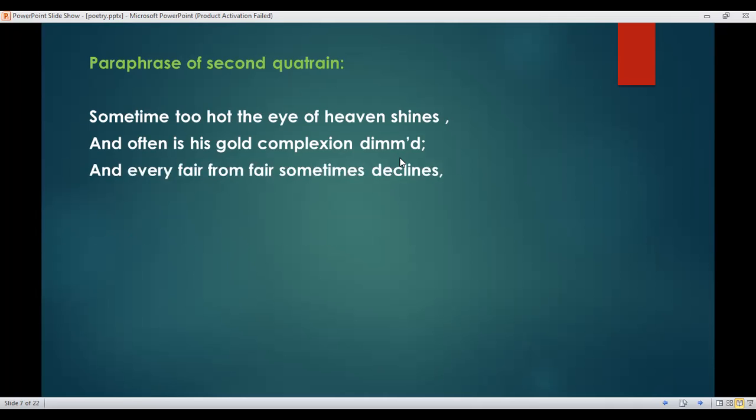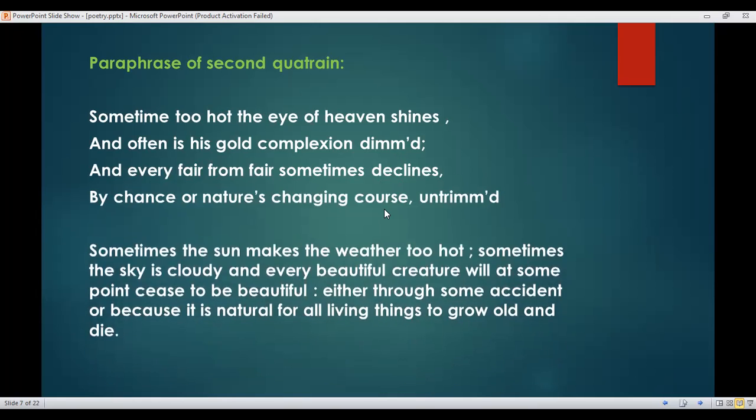And every fair from fair sometime declines. Here, fair means beauty, beautiful thing. Declines means decays or goes away. By chance or nature's changing course untrimmed. Nature's changing course means the normal way by which things change. Untrimmed means having become ugly or unpleasant.